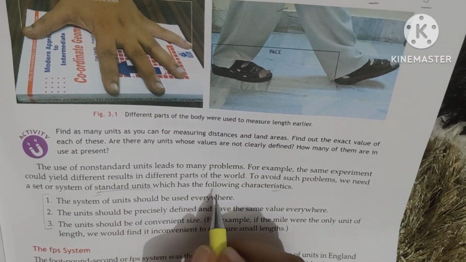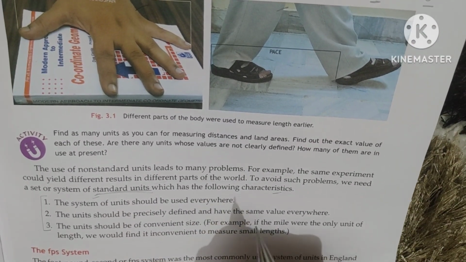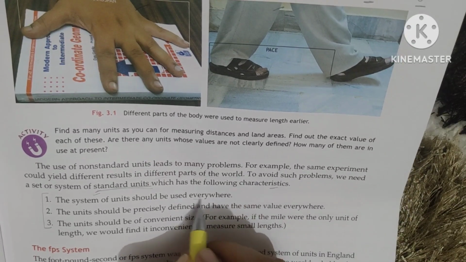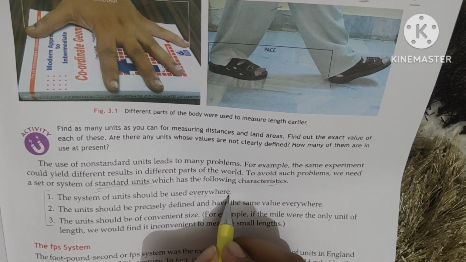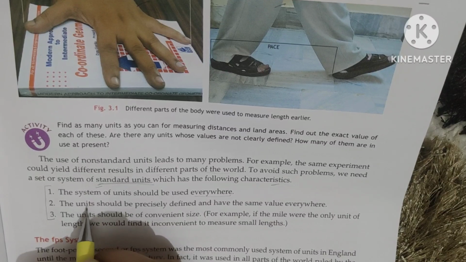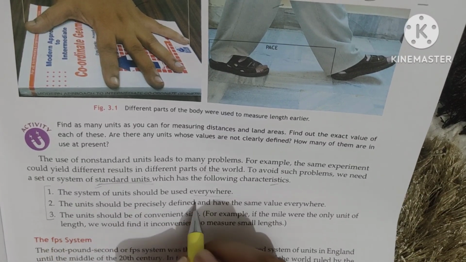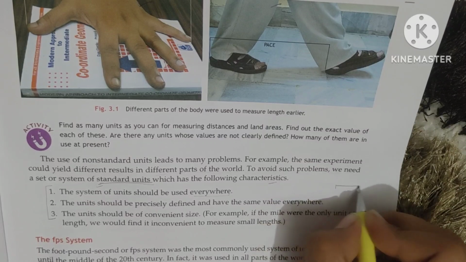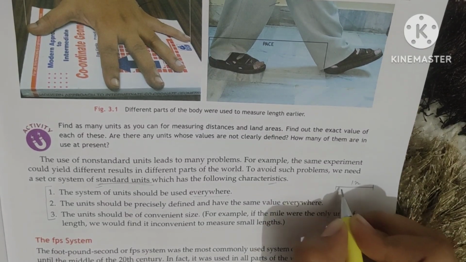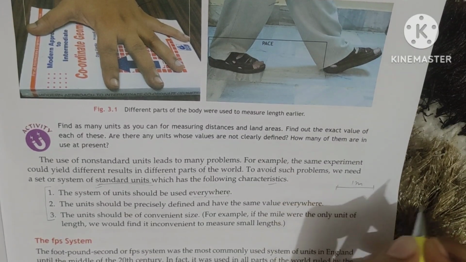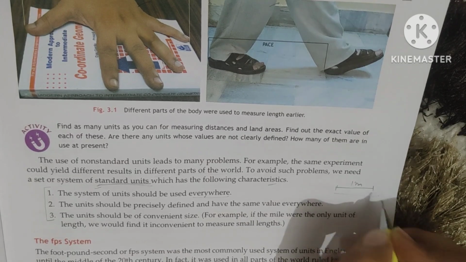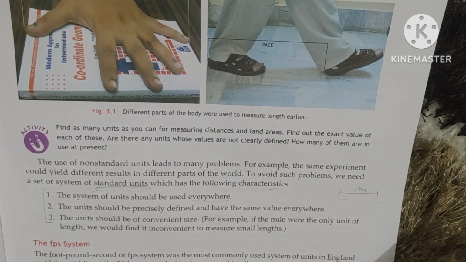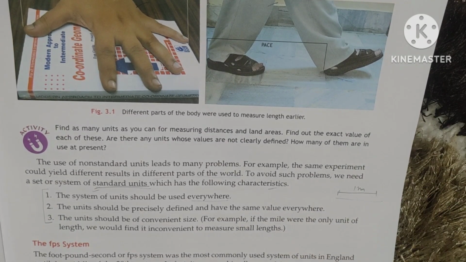Here also, at the place of our relatives, anywhere we are going, it is used everywhere, right? Second point is the units should be precisely defined and have the same value everywhere. Like if the 1 meter is of this much length, the 1 meter will remain same of this length only at every place. Second point is also clear.